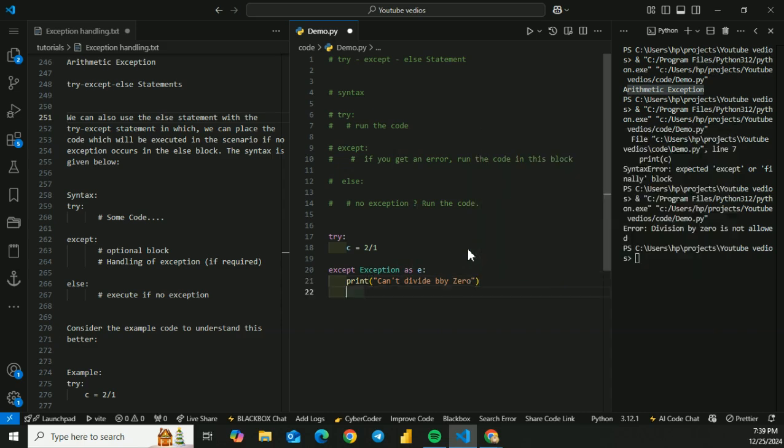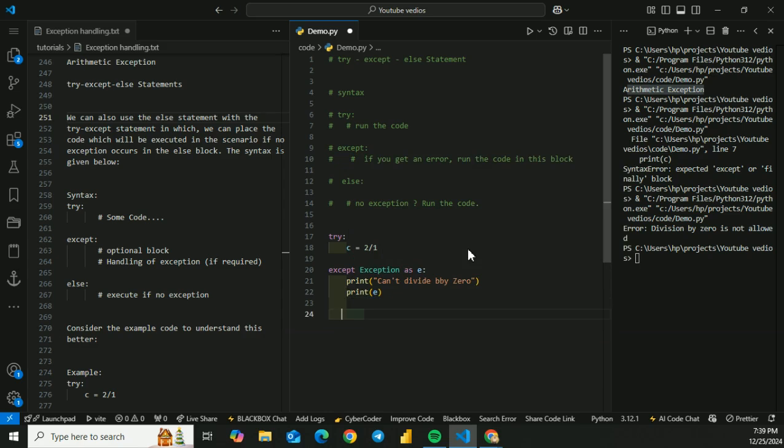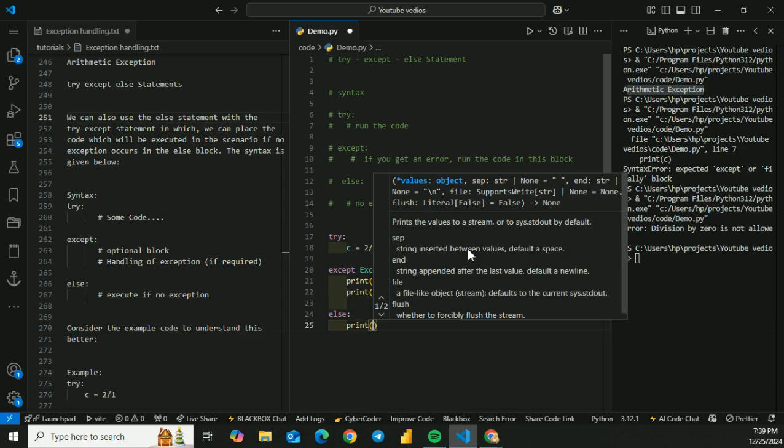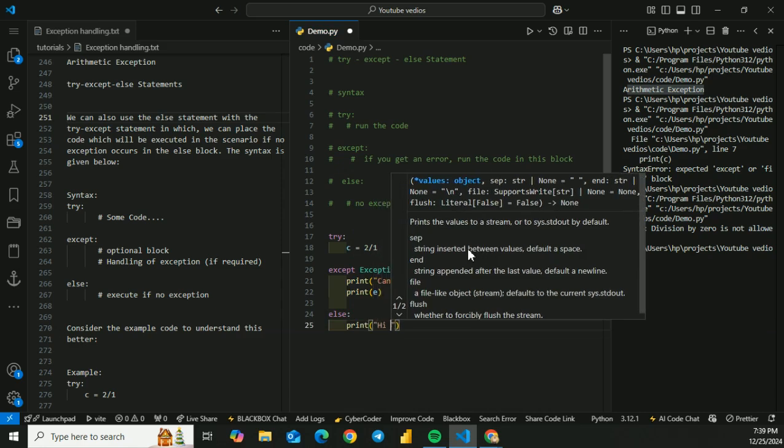Now let's print e. And now I'll be using the else statement, in which I will write print, hi, I am else block.